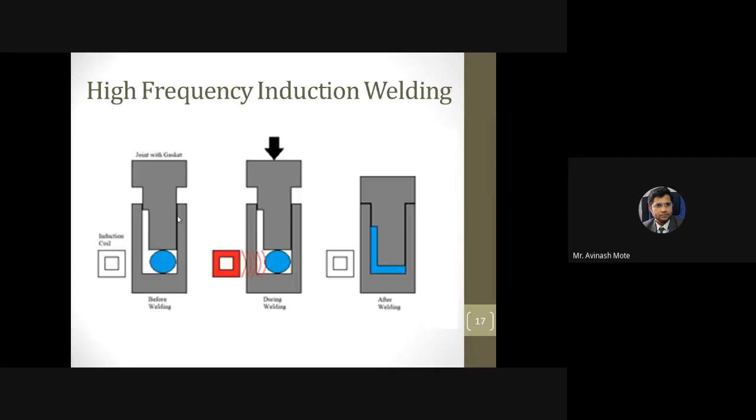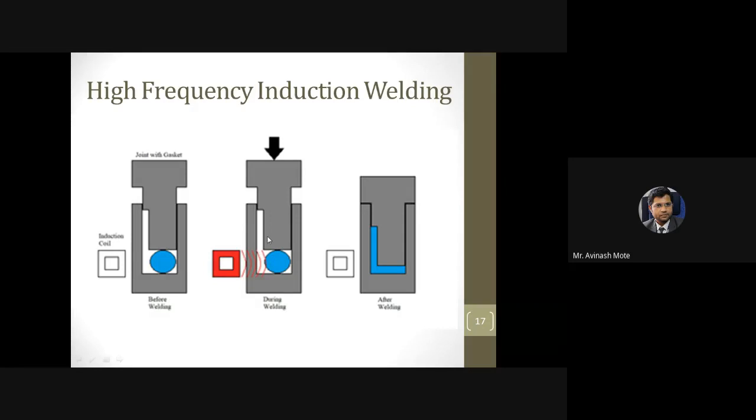So this was the induction welding. A simple concept was given here. The only difference was that in case of a press or iron, we have a metallic surface, but in case of joining plastic, the induction coil will not heat that entire surface. What we require is some conductive or magnetic material which will be affected by this induction coil. So we require implants here.